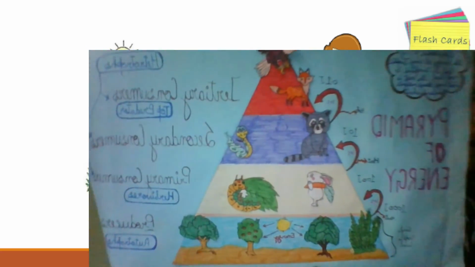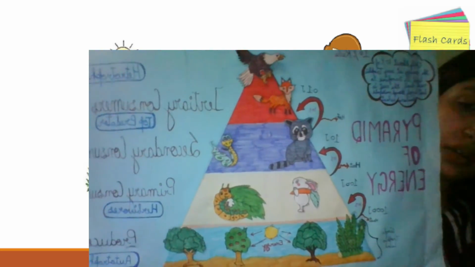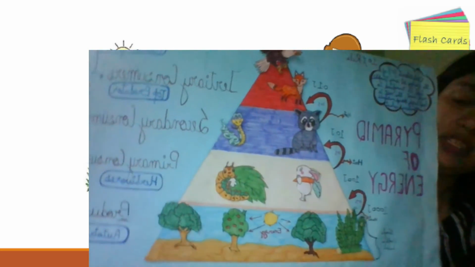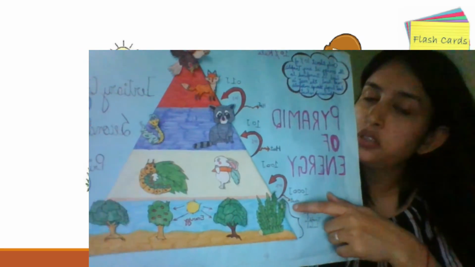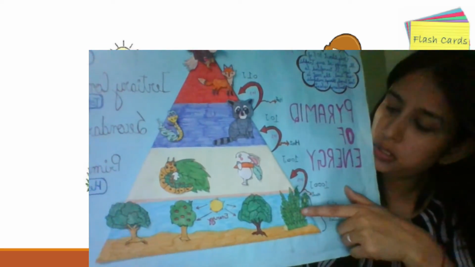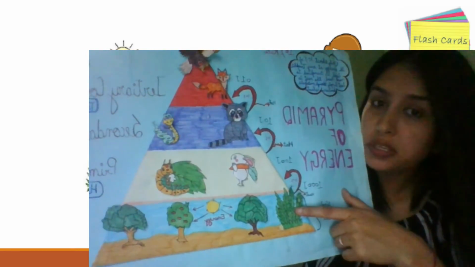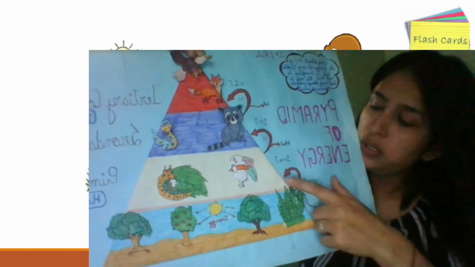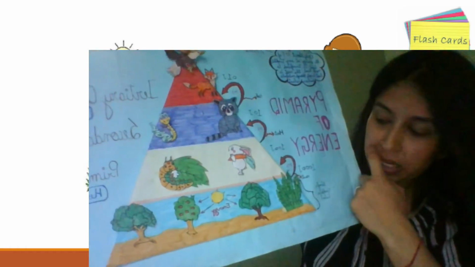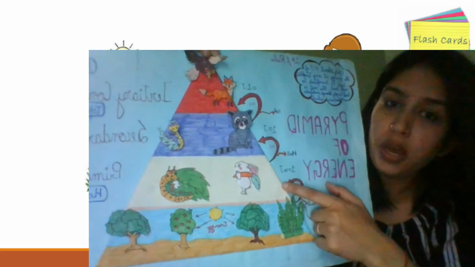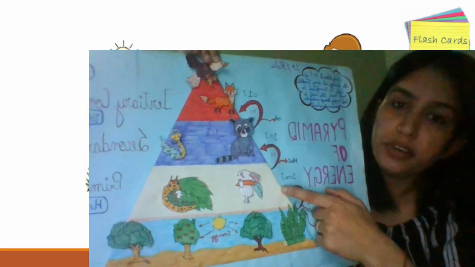So there is this rule of 10% which is operating in the ecosystem, that only 10% of energy is transferred from one trophic level to another trophic level. So if we talk about here, if 100% energy is there in this trophic level, then from that 100%, 90% of the energy will be lost in the form of heat, and only 10% of energy will be transferred to the upper trophic level, or to the second layer of the trophic level we could say.